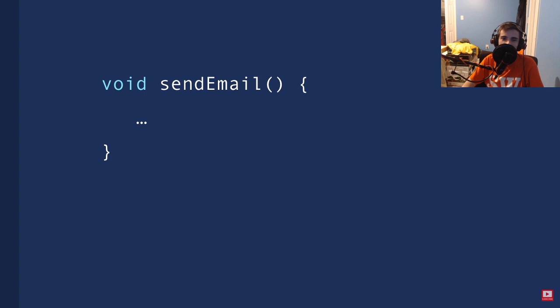Now, after the parentheses, we add a pair of curly braces, and inside these braces, we write the actual Java code. Now, one thing I want you to pay attention to here is that in Java, we put the left brace on the same line where we define our function. In other programming languages, like C#, it's more conventional to put the left brace on a new line, but we don't do that in Java. So we put the left brace on the same line where we define our function.